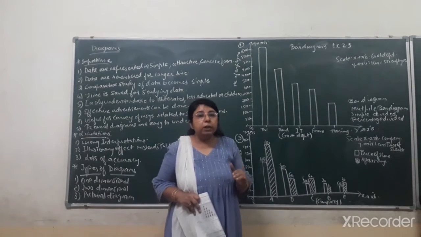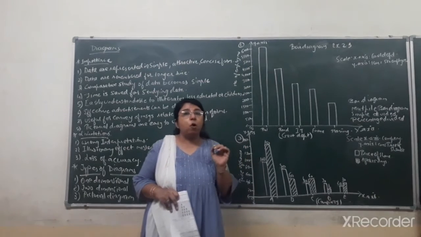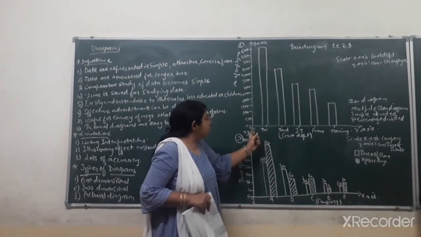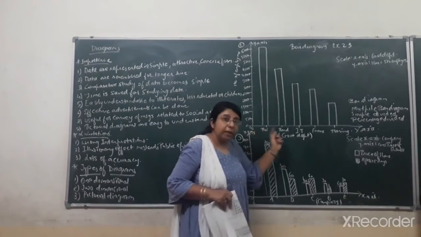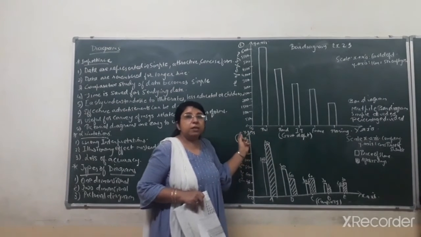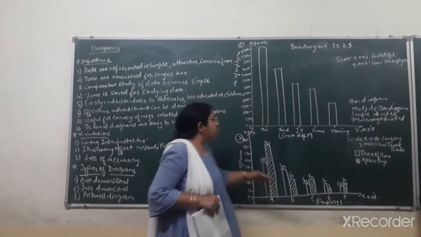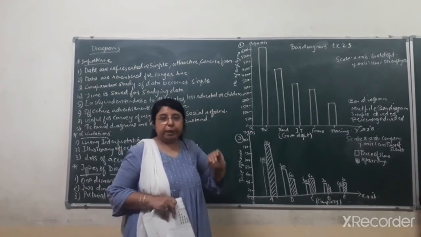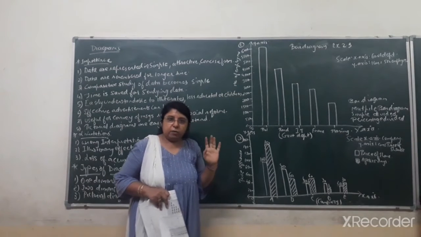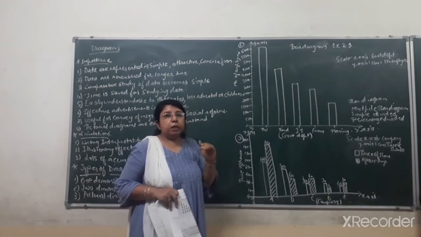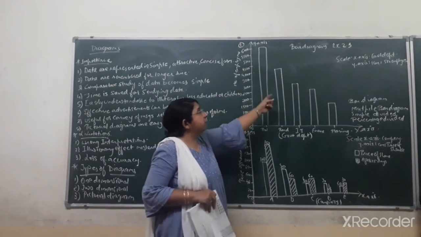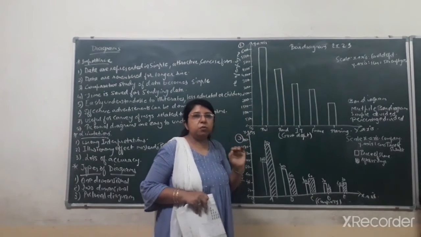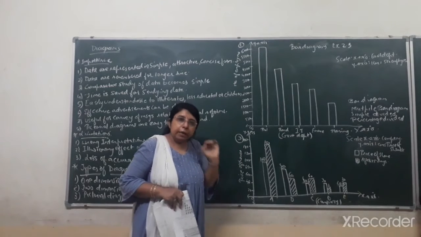Now the data over here is to be represented in the form of a diagram. You can easily understand that the government departments will be represented on the x-axis, and the number of employees in each department will be represented on the y-axis. Students, you already know from lower standards the bar diagram and the basic things you have to take care of while making diagrams.